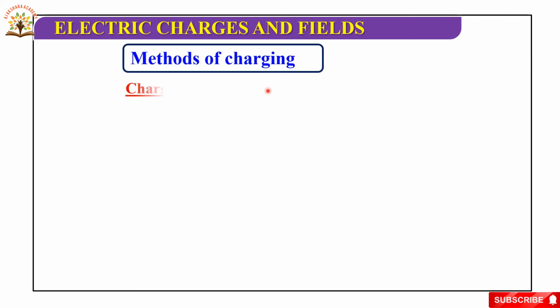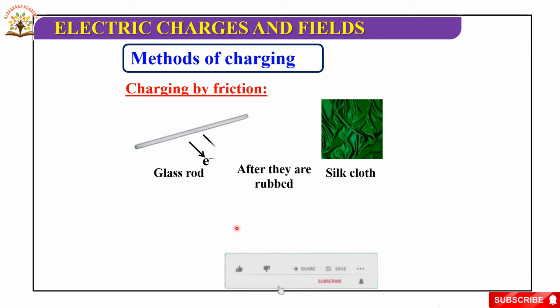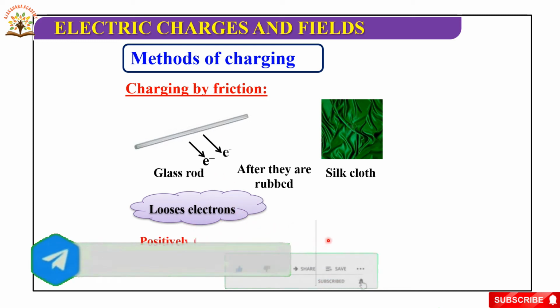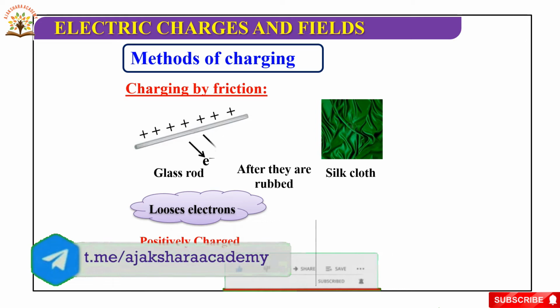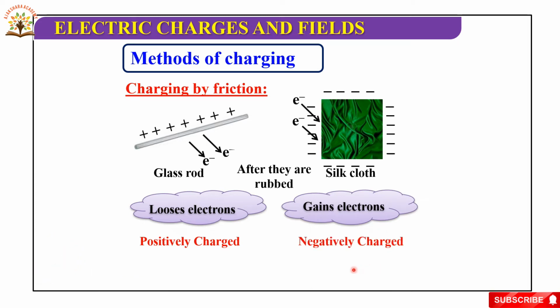Methods of charging. Charging by friction, first one. Let us discuss. Here we are taking a glass rod and a silk cloth. After they are rubbed, the glass rod loses electrons, so it is positively charged. The silk cloth gains the electrons, so it is negatively charged. First we are taking the glass rod and the silk cloth.